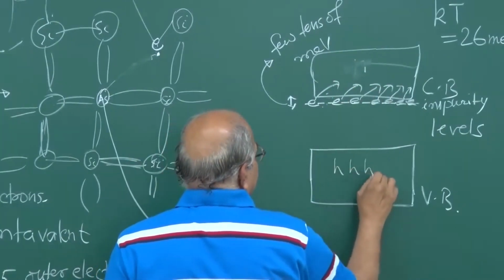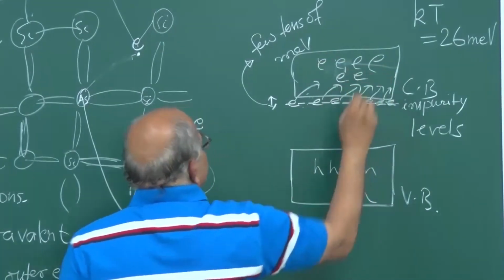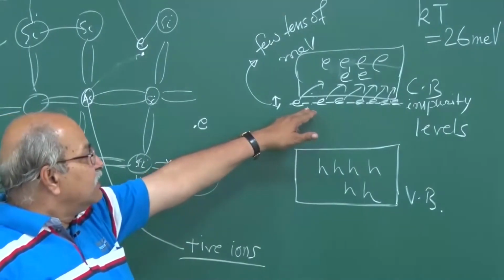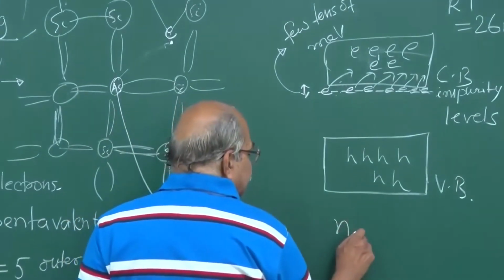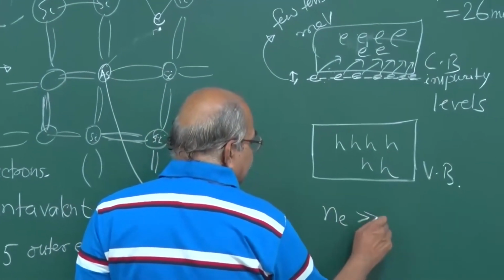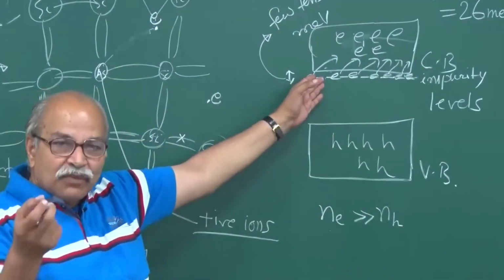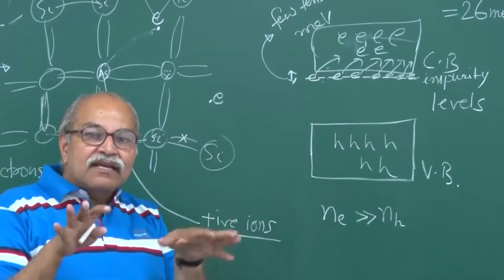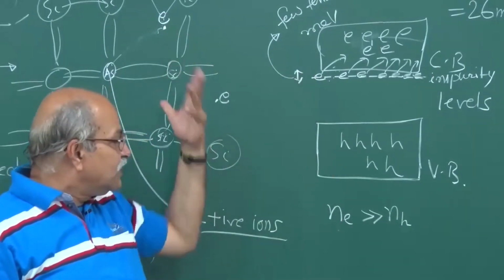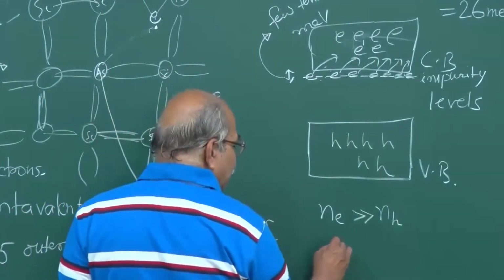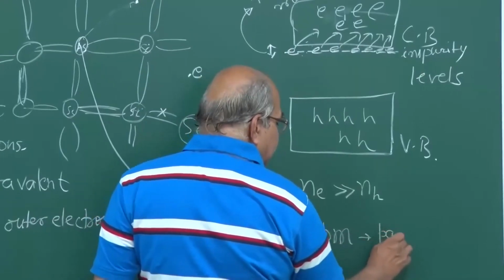Okay, so to start with there were some holes and an equal number of electrons, but then because of these impurity levels these electrons have gone here, and so Ne is much greater than NH. How much greater? That depends on how much impurity we have doped, what fraction of the total is arsenic. So that will decide this. Normally, let us say ppm type doping. What is ppm? Parts per million.